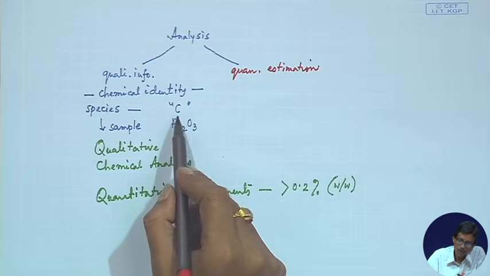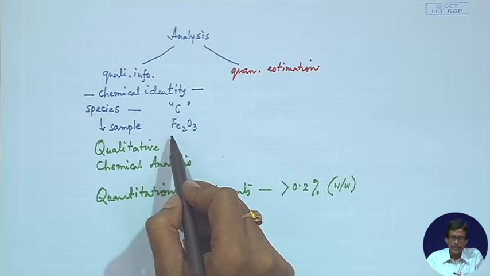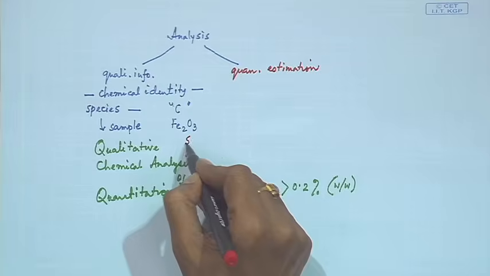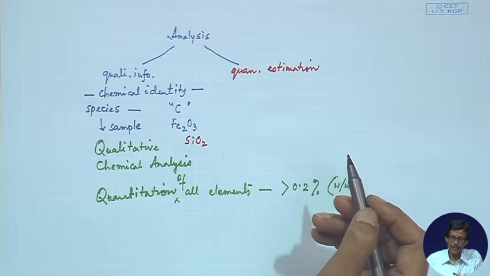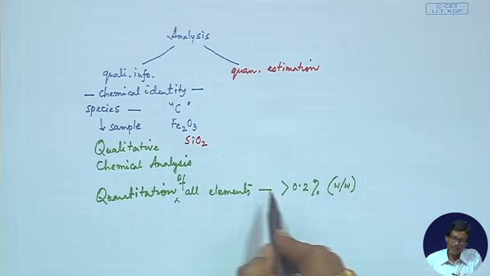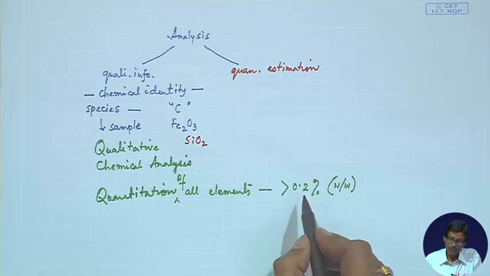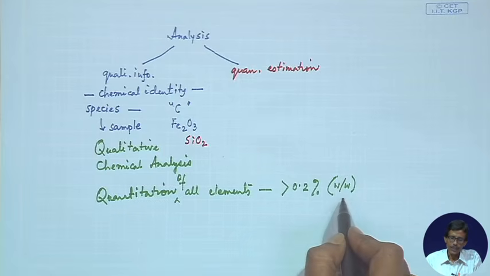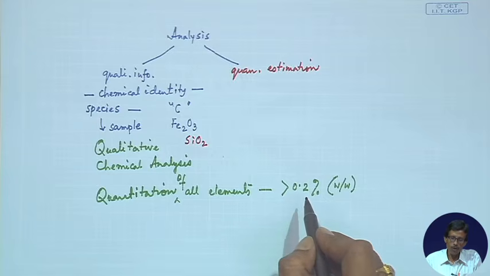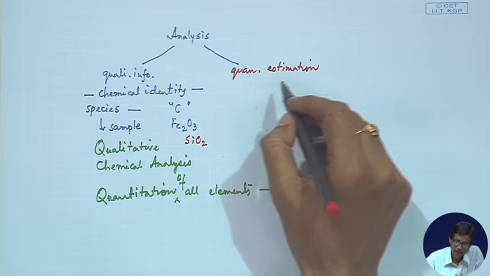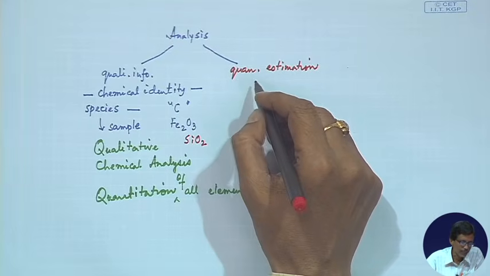That means the detection of carbon, iron, sulfur, and the surface, if silica is present, that means the silicon based surface is there. So, silica based surfaces can also be identified, and this particular percentage is greater than 0.2% only, weight by weight. So, this very small percentage of all these elements can be detected by this particular technique, and the amount is also this particular quantity.